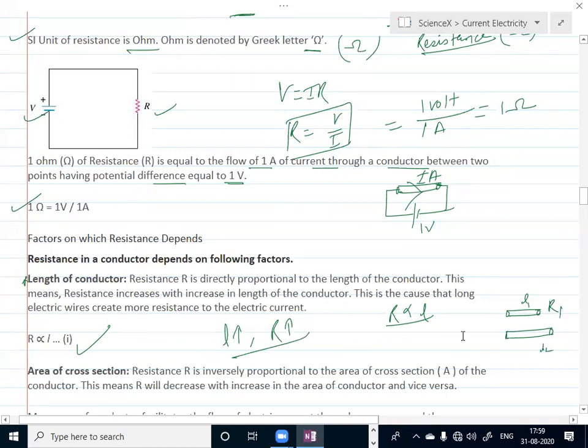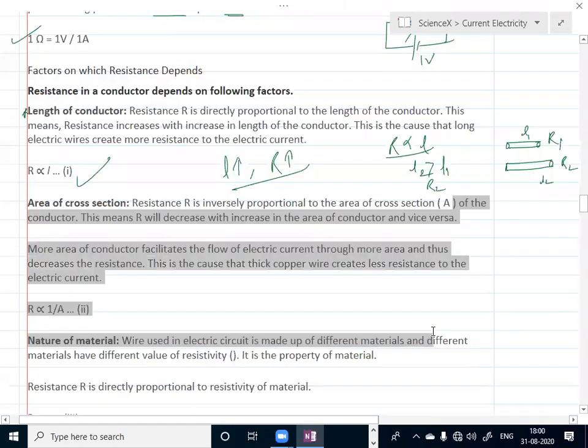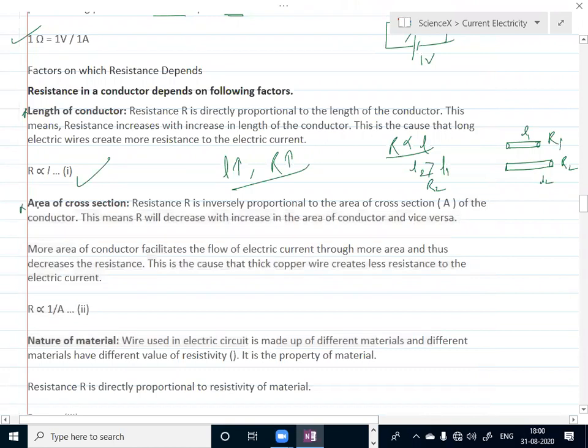Next is the area of cross section. This is the last topic. Next we'll discuss in the next video. Area of cross section is also a factor. Resistance of a wire is inversely proportional to its area of cross section. It means when the area increases, resistance decreases.